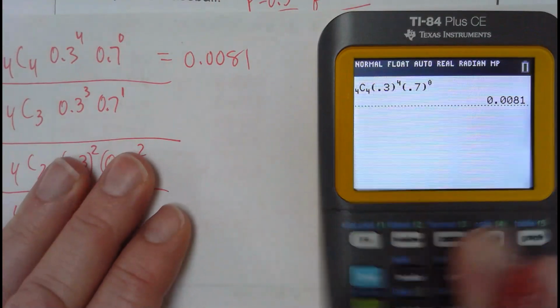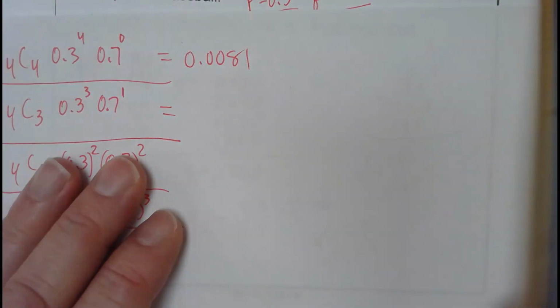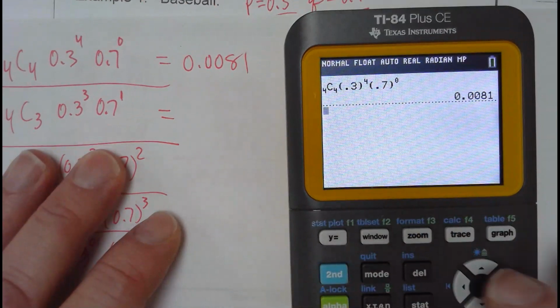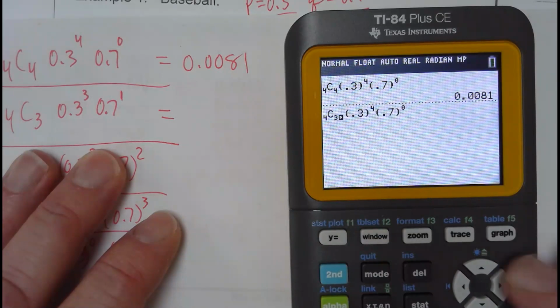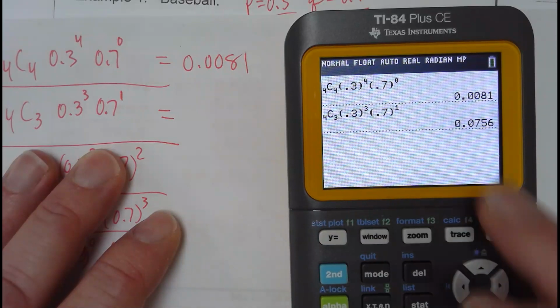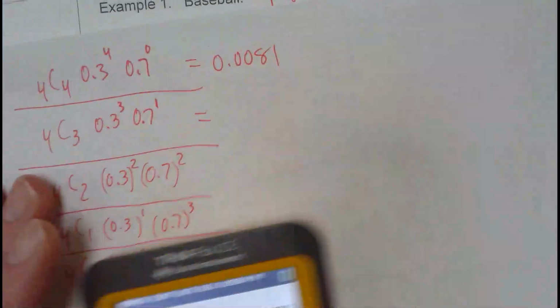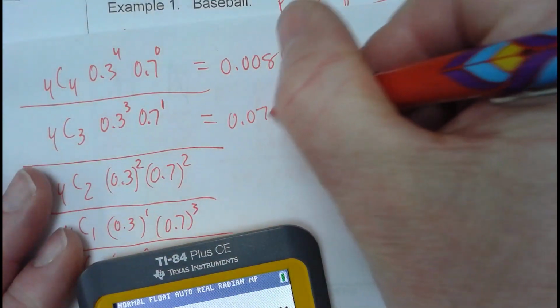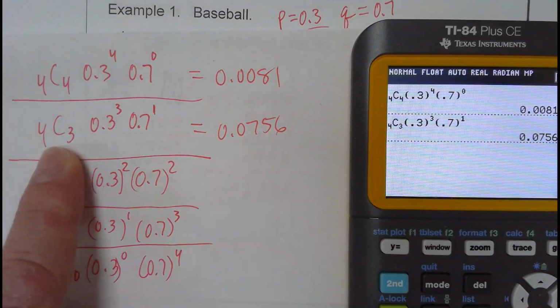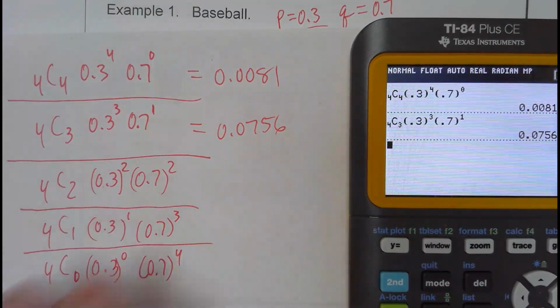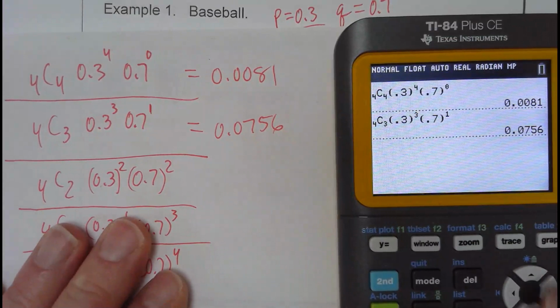All right, and these are how the probabilities are distributed. So it's a probability distribution. Now I'm going to go up and up. I'm going to change this to a 3, change this to a 3, and change this to a 1. And so here's the next one: 0.0756. So there's a 7.5% chance that you're going to go 3 for 4 if your batting average is 300.